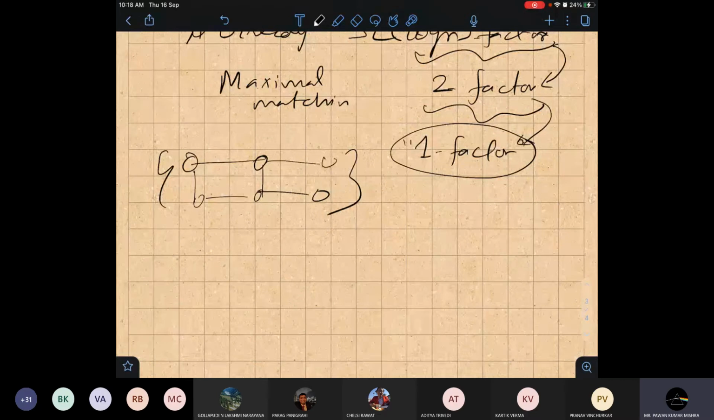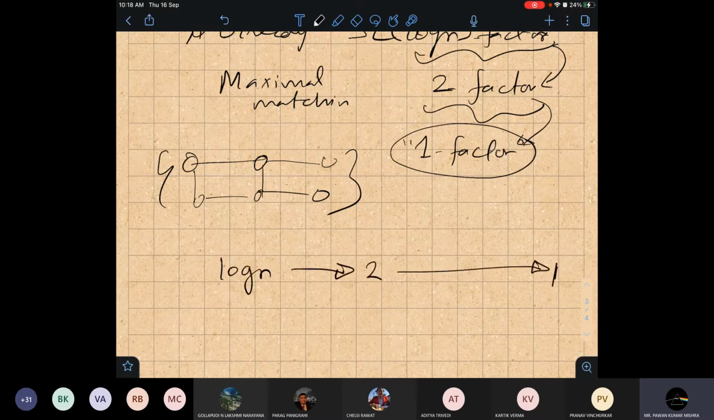One more thing I will add here. From log n to 2 we came. Now our goal is to come to 1. People are working to come close to 1. Still, this is an open problem for vertex cover.